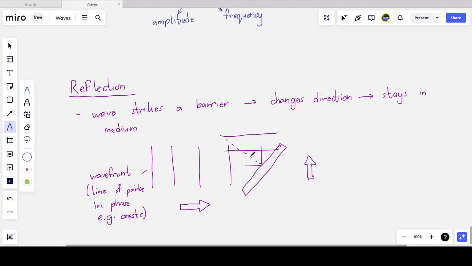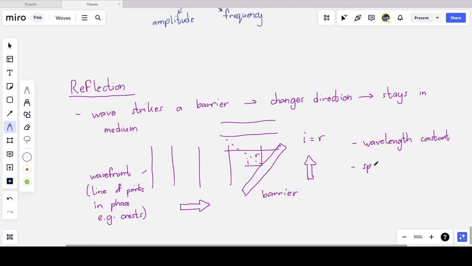An extra property is that the angle made by the incident wave is I, and the angle made by the reflected wave is R, and it turns out that these two angles are equal. Now it's important to know what happens during reflection. If you look at the wave very carefully, the wavelength of the wave does not change. So the wavelength remains constant after reflection.